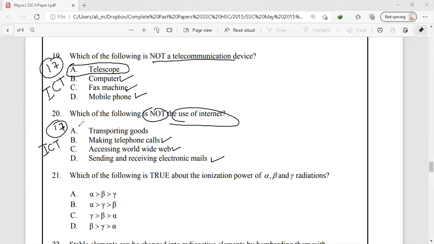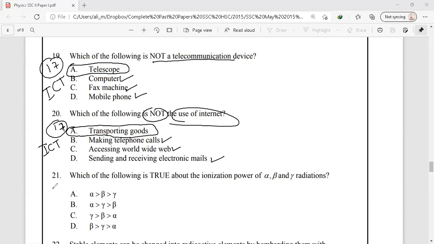Transporting goods physically from one point to another is a physical task, a physical work that is performed by a person or a device. So this is not a basic use of the internet. So for question 20, we have the correct option, that is option A.